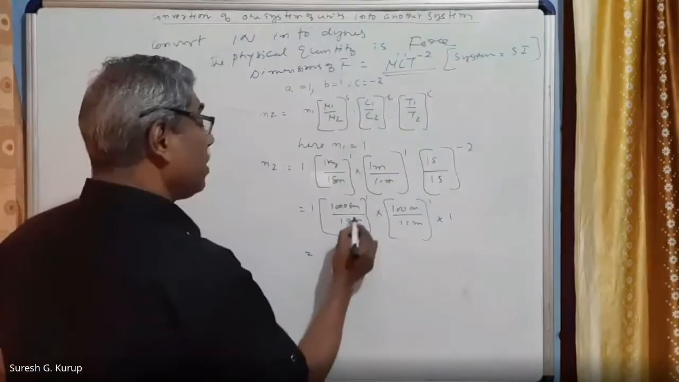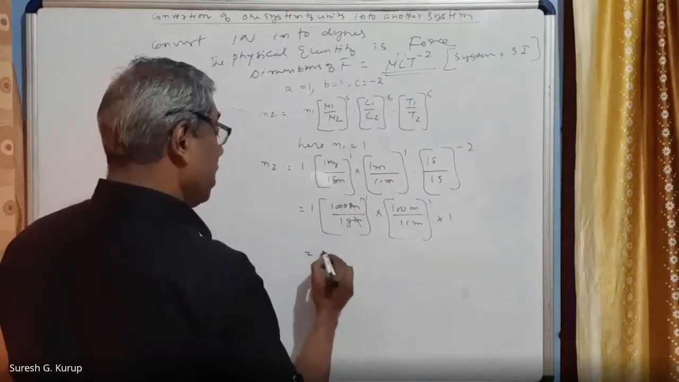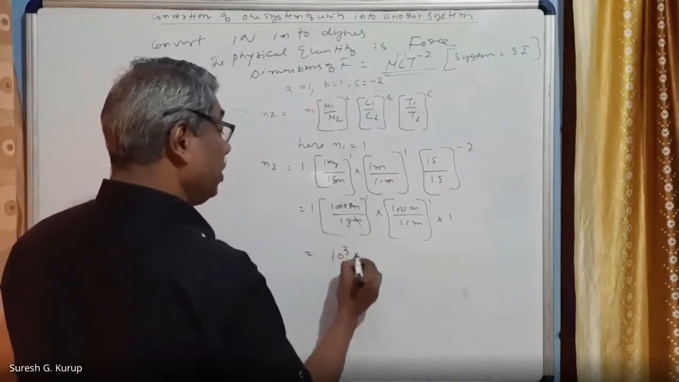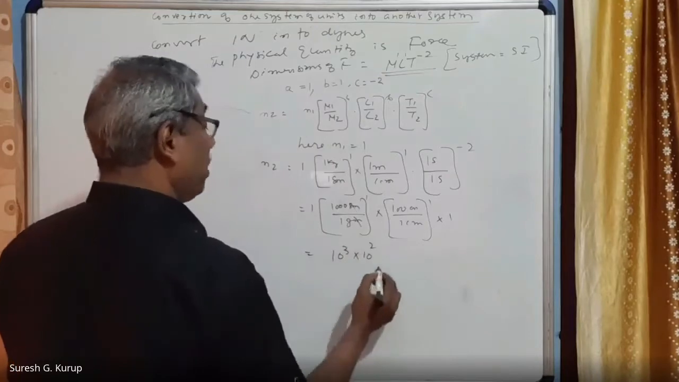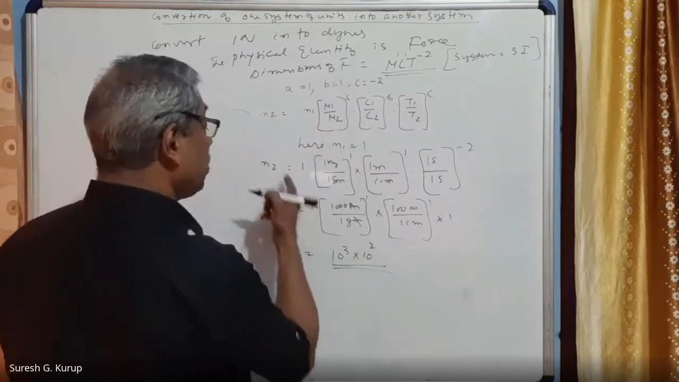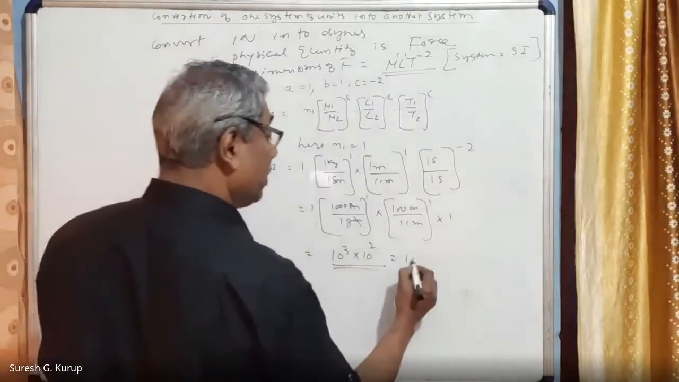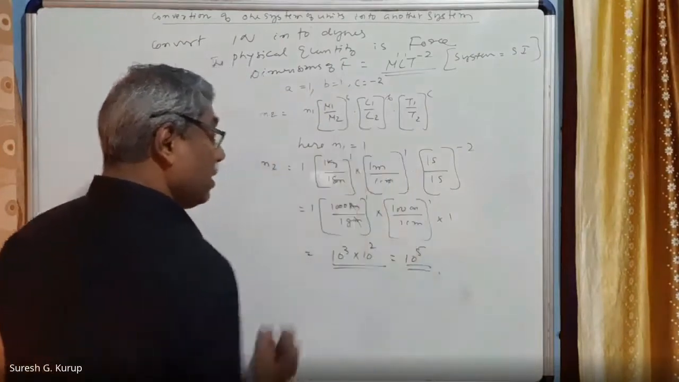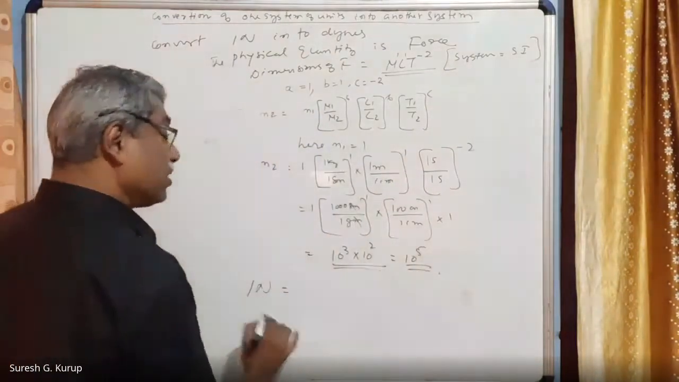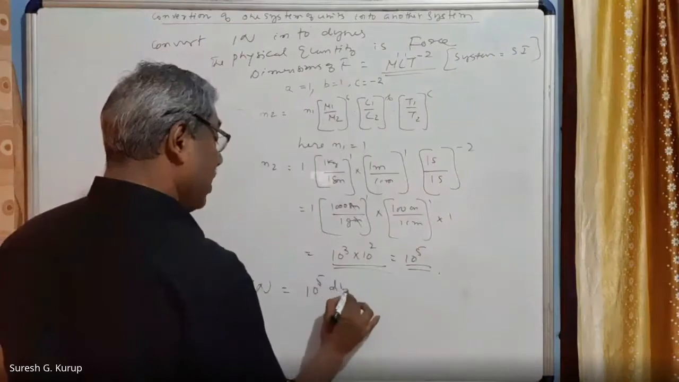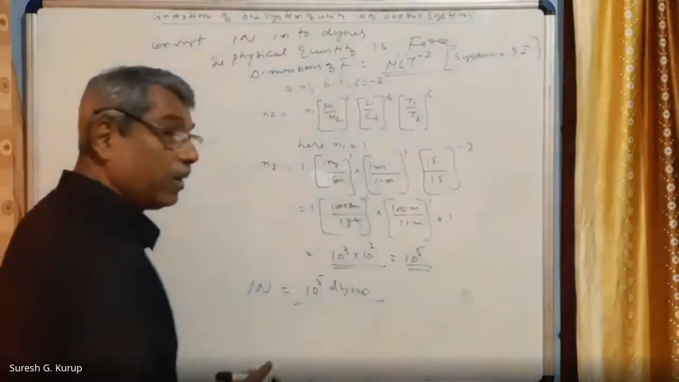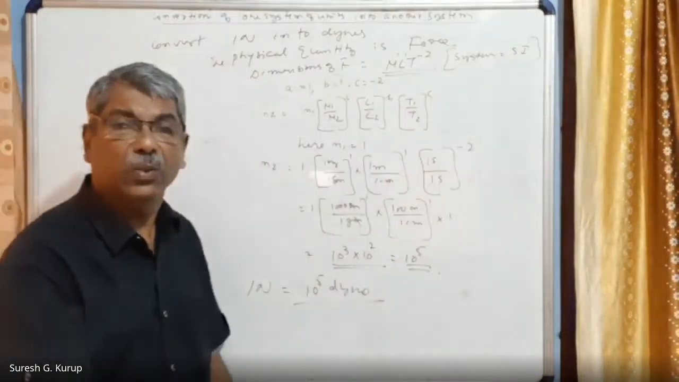Here we are writing gram cancels. This is equal to 10 raised to 3 into 10 raised to 2. Right? You are writing the new system N2 is equal to 10 raised to 5. That is, 1 Newton is equal to 10 raised to 5 dyne, you will write. So this is how it is converted.